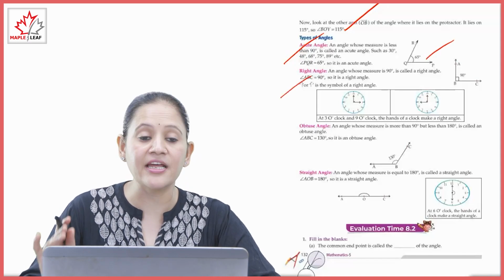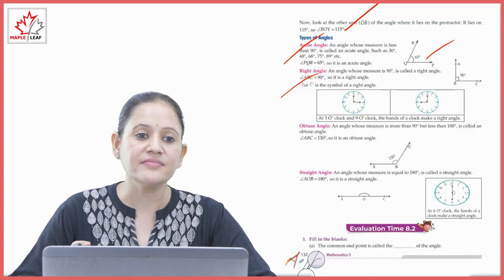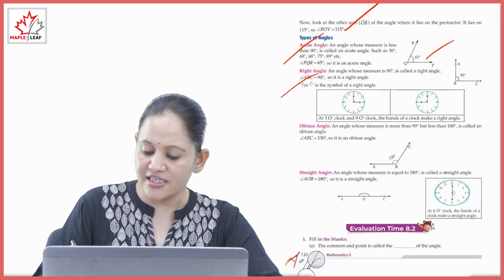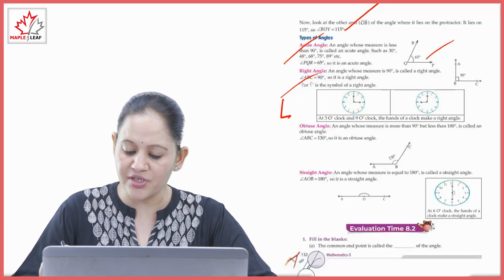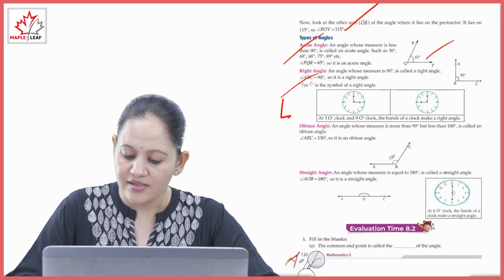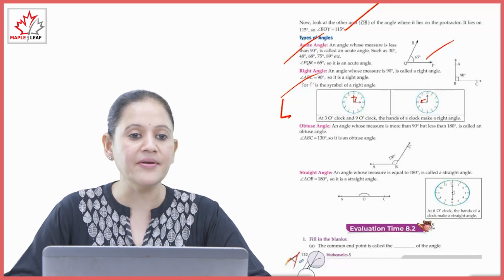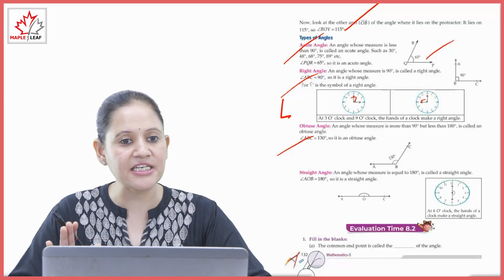Next is right angle, an angle whose measure is 90 degree, that is called the right angle. Angle ABC is 90 degree, so it is called right angle. And this is the symbol for right angle. Clear? So here you can see the clock at 9 o'clock and at 3 o'clock made the angle of 90 degree. Clear? Next, obtuse angle. An angle whose measure is more than 90 degree but less than 180 degree, that is called obtuse angle.